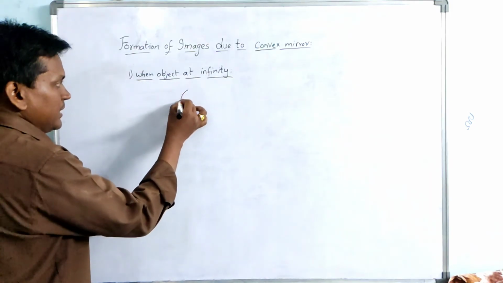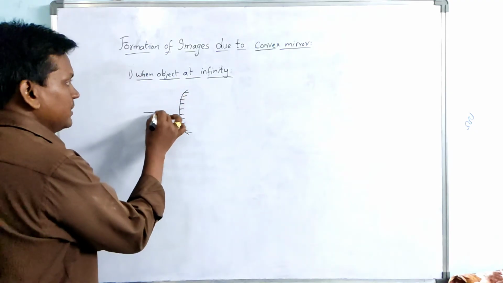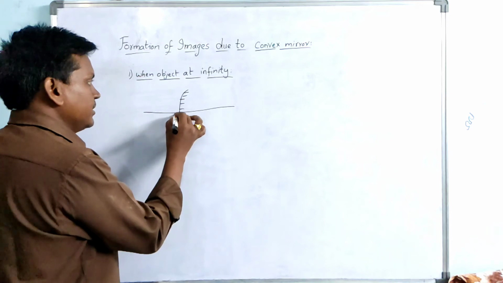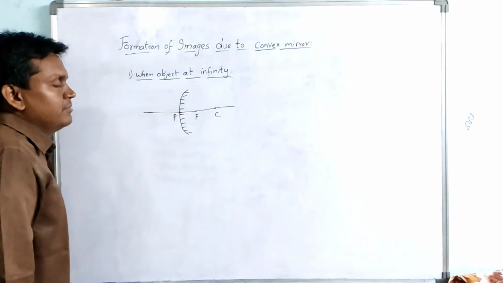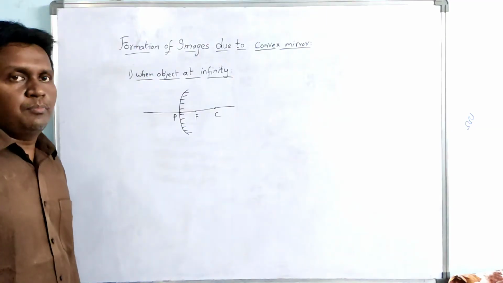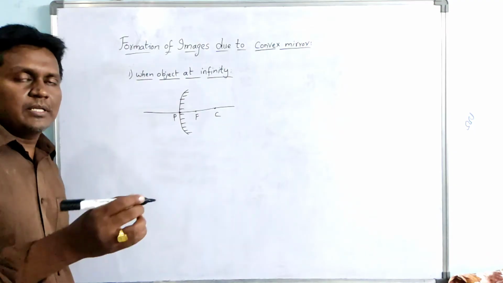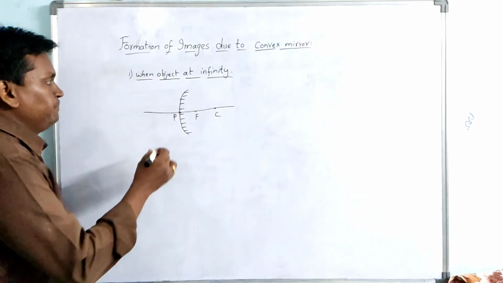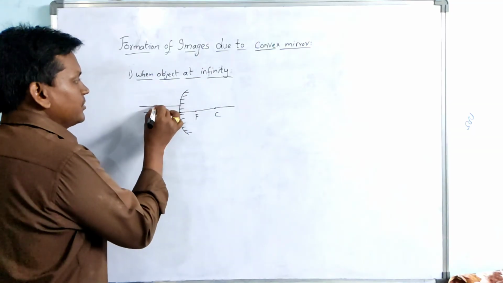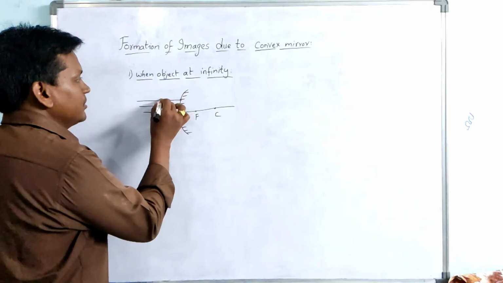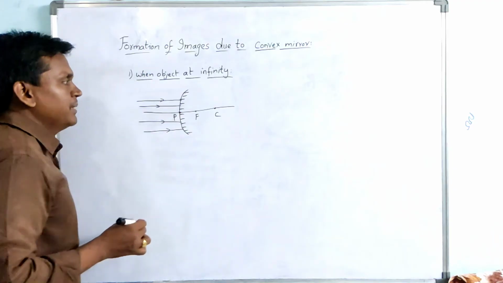So let us have a convex mirror. This is the principal axis, this is the pole, this is the focus, and this is the center of curvature. See, for a convex mirror, the pole will be at the center only, but the focus and center of curvature will be behind the mirror. And the object is at infinity, so the rays we consider are parallel rays, parallel to the principal axis.